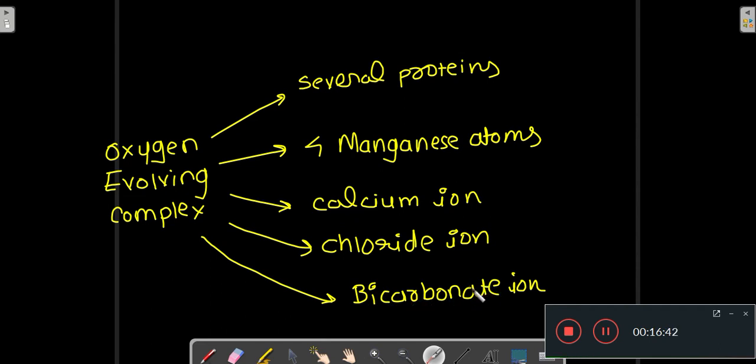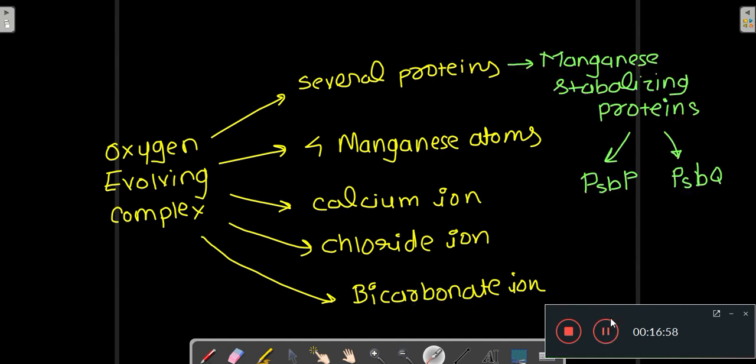So the oxygen evolving complex which is splitting your H2O into electrons, protons and oxygen contains several proteins, 4 manganese atoms, calcium ion, chloride ion and bicarbonate ion. Now the proteins present in this oxygen evolving complex are manganese stabilizing proteins such as PSBP and PSBQ. So PSBP and PSBQ are the manganese stabilizing proteins present in the oxygen evolving complex.